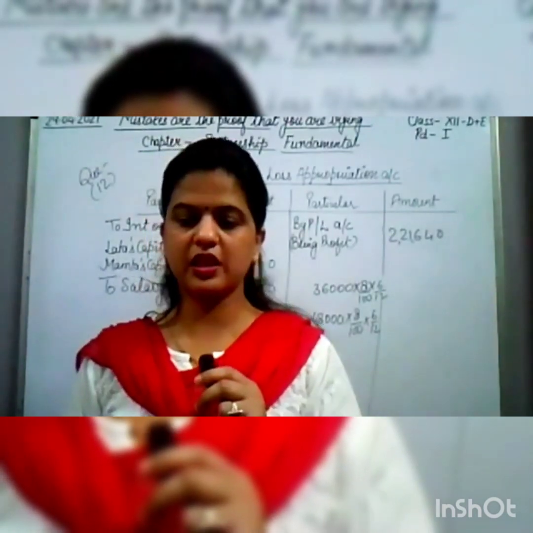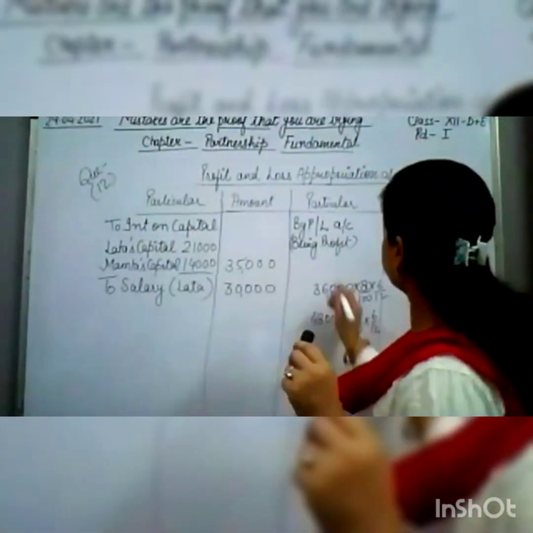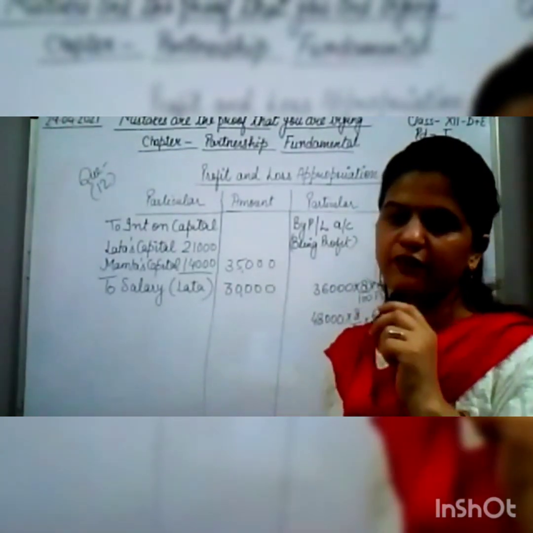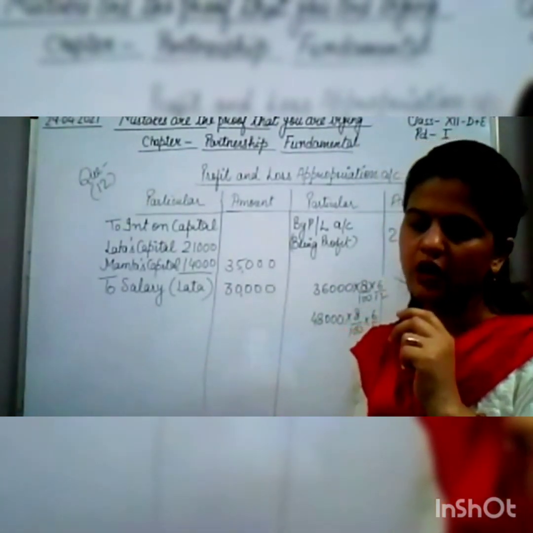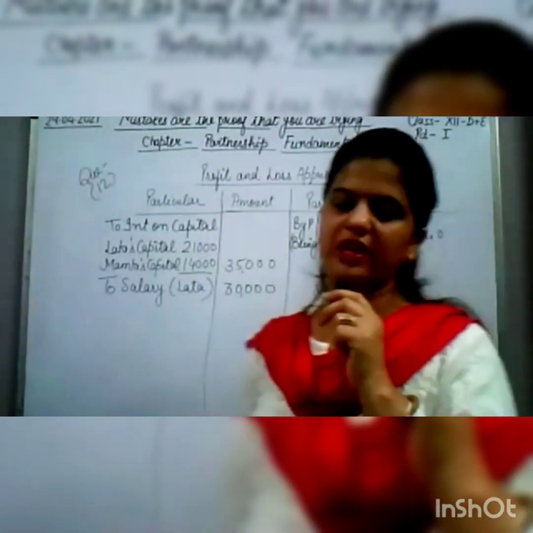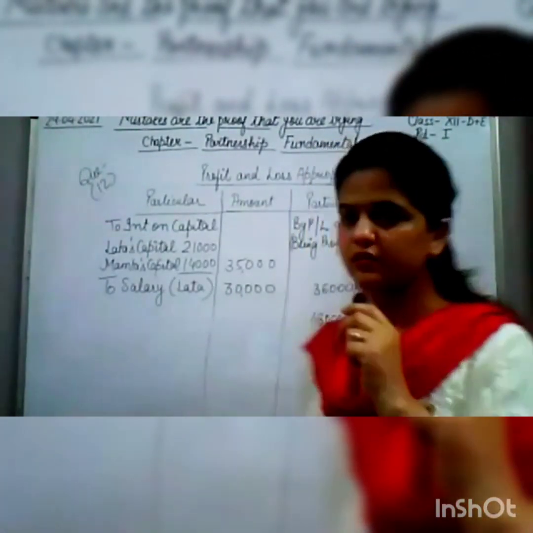Yes. Lata's interest on drawing will be 1440, right? 1440, and Mamta's interest on drawing will be 1920.